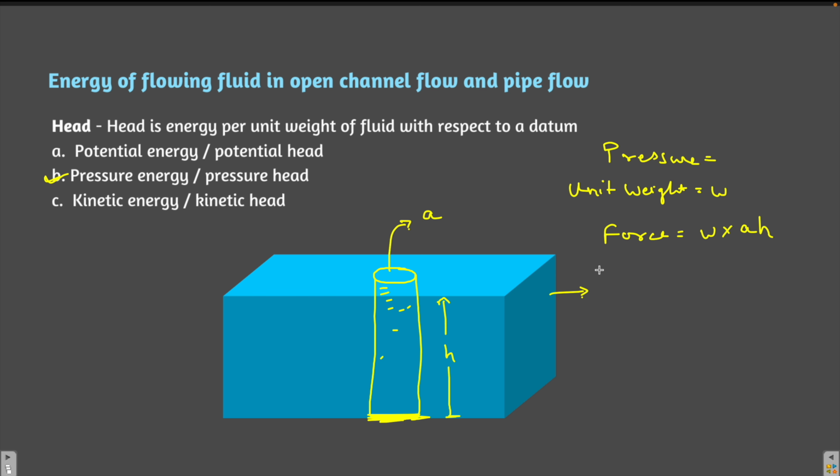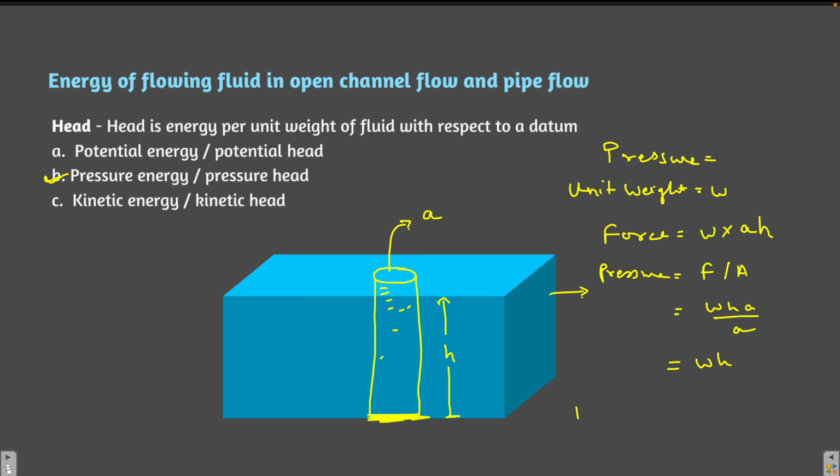Now what will be the pressure then? Pressure will be force per unit area. So the force is w into h into A, divided by A, the cross sectional area. A and A will get cancelled out and you will be left with w into h. This is the total pressure exerted by the column of liquid at the bottom.